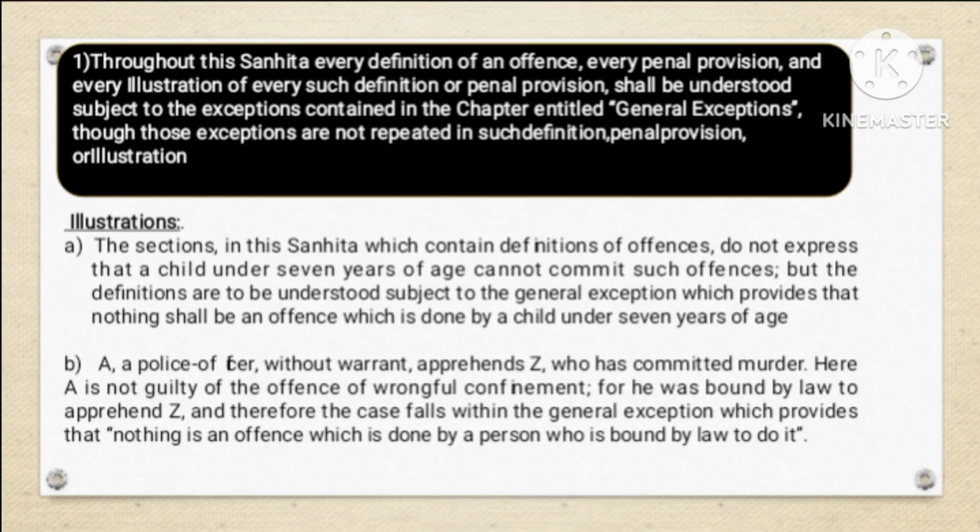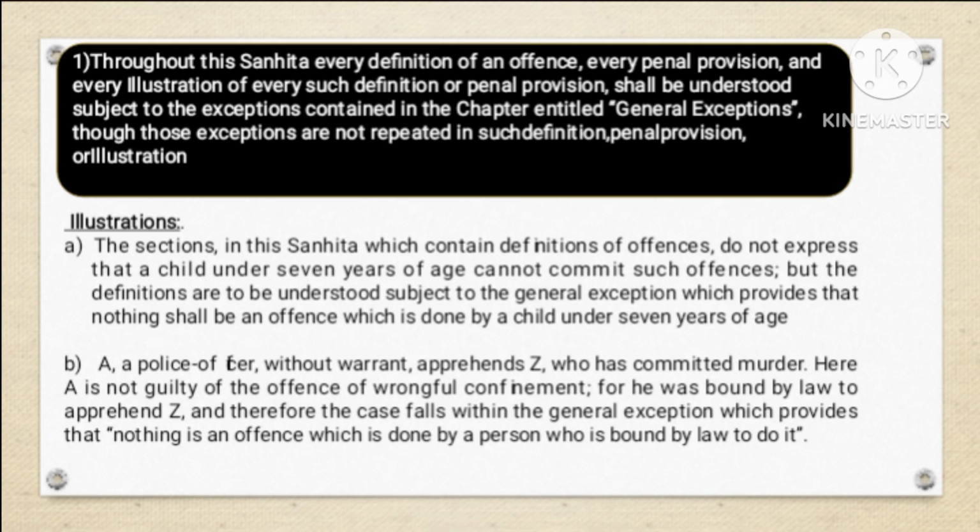Throughout is subsection first. Throughout this Sanhita, every definition of an offence, every penal provision, and every illustration of every such definition or penal provision shall be understood subject to the exception contained in the chapter entitled General Exceptions, though those exceptions are not repeated in such definition, penal provision, or illustrations.